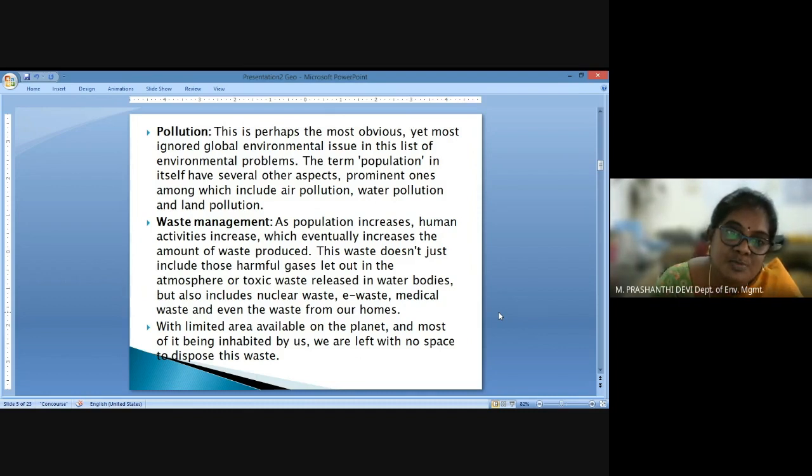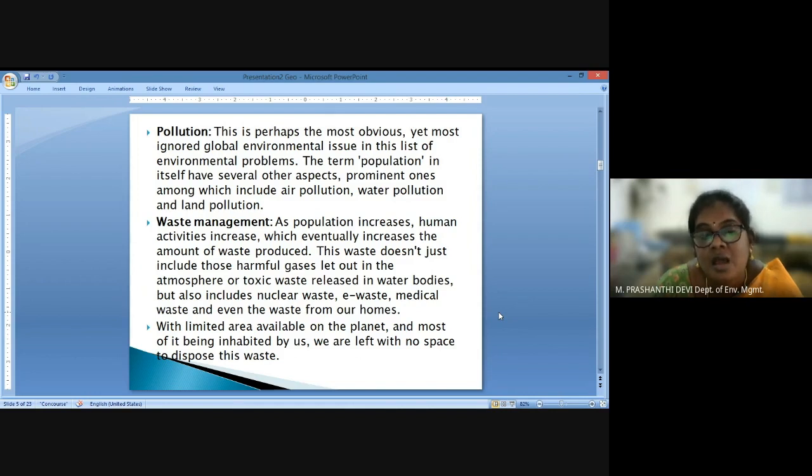Population increase, population migration, and consumption of resources have led to waste generation, and this waste generation has not only led to harmful gases in the atmosphere, but also toxic waste in the water bodies. E-waste is another major problem, along with biomedical waste and household waste. Household waste generation, transport, dumping, management, and segregation is itself a large problem.